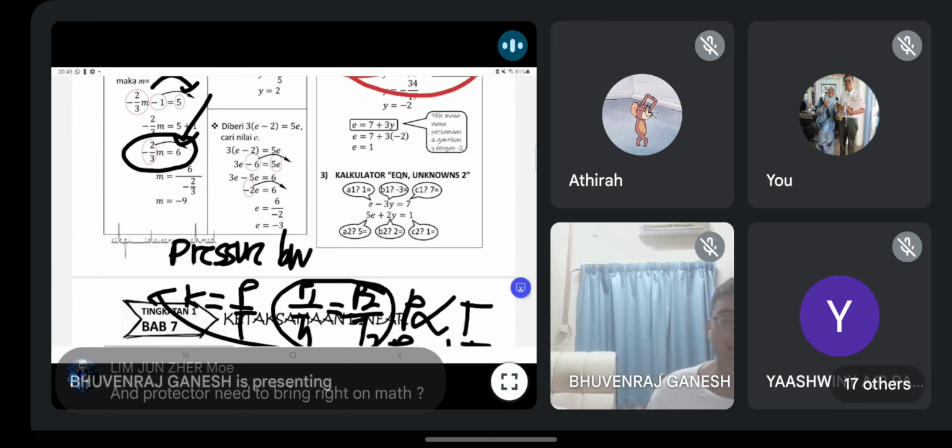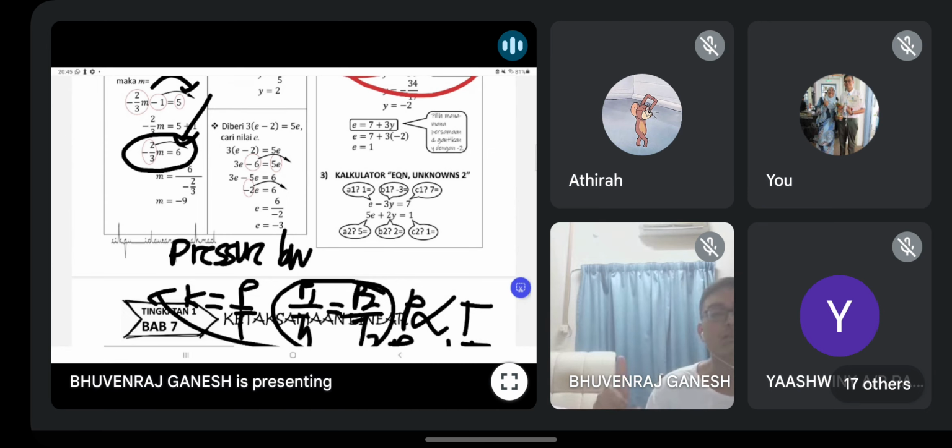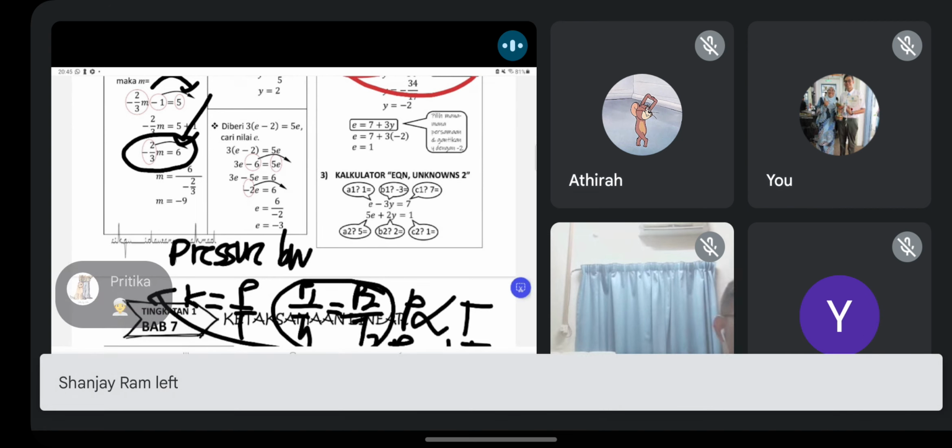Yeah, guys, maybe I should tell what to bring. Okay, guys, remember, for the mathematics exam, bring a protractor, bring a compass, jangka lukis, jangka sudut, and a calculator. Graph paper will be given, you don't need to bring graph paper. Okay? If you forget your calculator during the maths exam, gone.